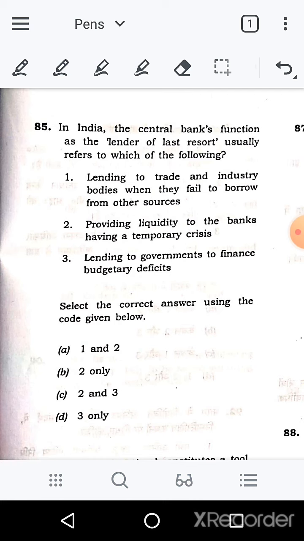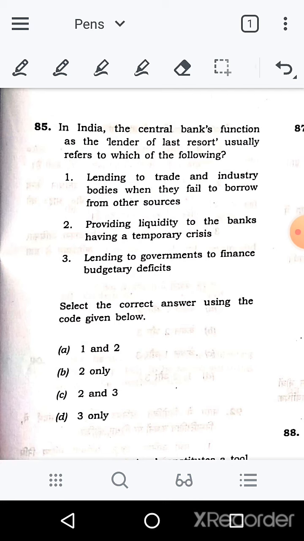So lender of the last resort का मतलब क्या है? Lending to trade and industry bodies when they fail to borrow from the other sources, providing liquidity to the banks having a temporary crisis. One of the easiest question here is this. अगर आपको पता है कि lender of last, RBI is the lender of last resort. So why is it lender of last resort?